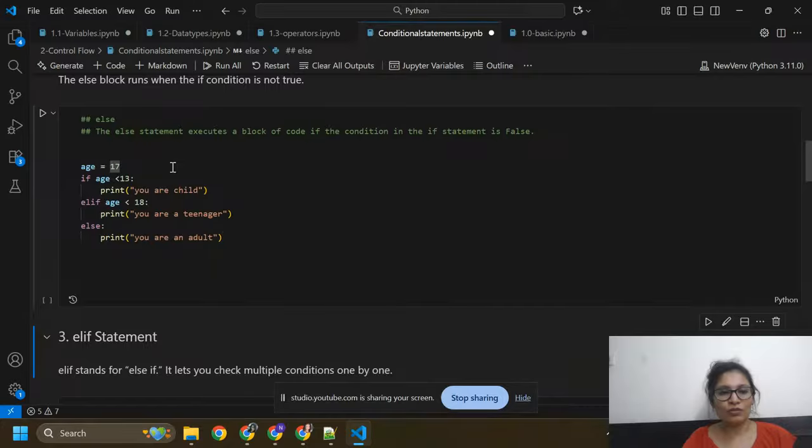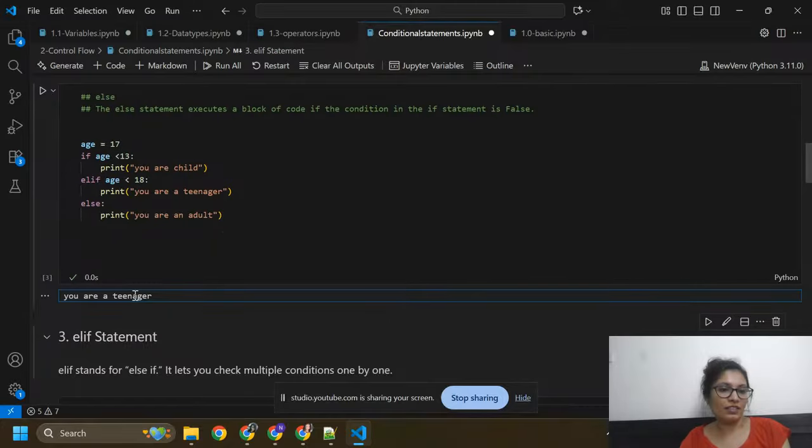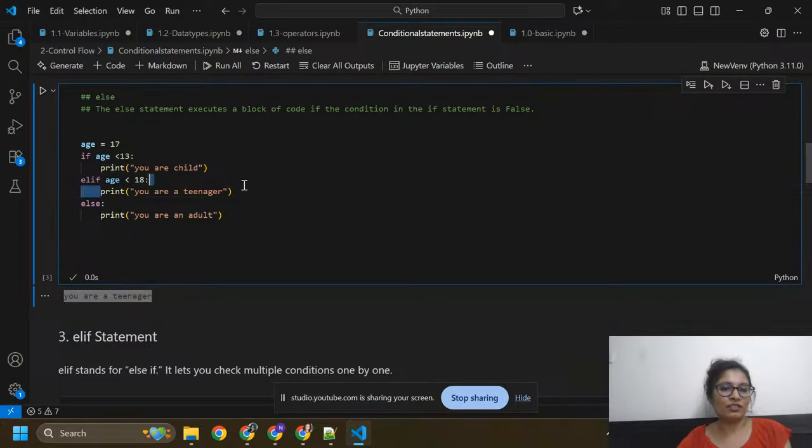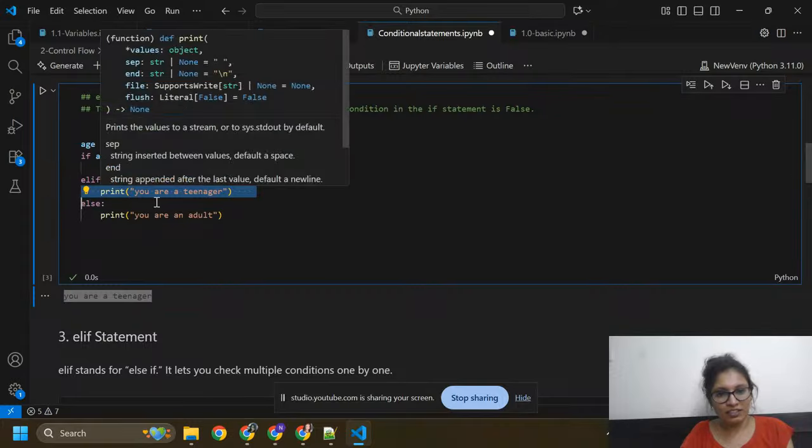Now I am going to run this code. It says you are a teenager, because age equals 17 and age is less than 18, so it executes this condition. It first checks whether 17 is less than 13. No, it fails, so we skip this condition. Then we check whether 17 is less than 18. Yes, this is true. That's why it prints you are a teenager.